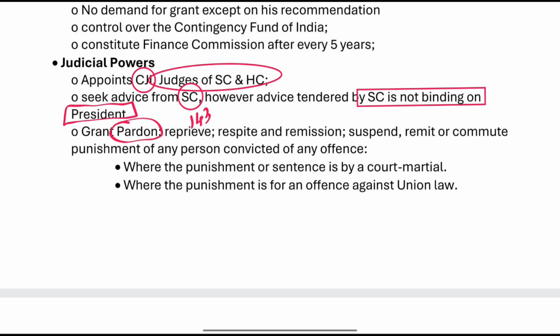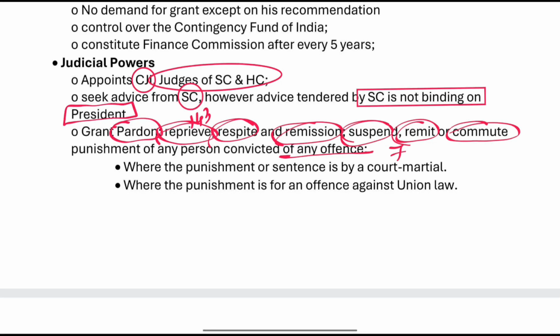He can grant pardon, reprieve, respite, remission, suspend, remit, commute the punishment of any offence in Article 72. Pardoning power of the President is under the judicial powers, right? So the pardoning powers of the President, and even when he is asking the advice of the Supreme Court, all of these become the judicial powers of the President. So when he is appointing a judicial authority, it becomes a judicial power.